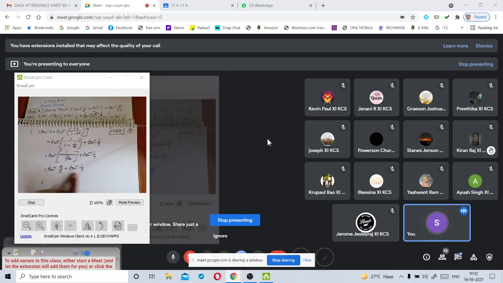I compared this step with tan inverse x plus tan inverse y. I compared these two terms with tan inverse x plus tan inverse y. Then what is the value of x here? Sir, tan inverse 4 by 3. I am asking what is the value of x?